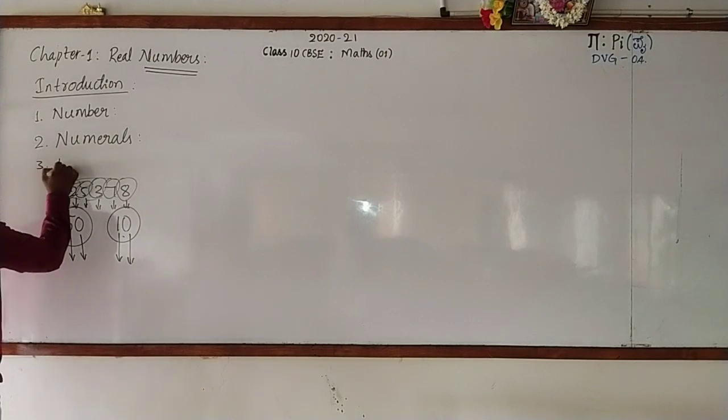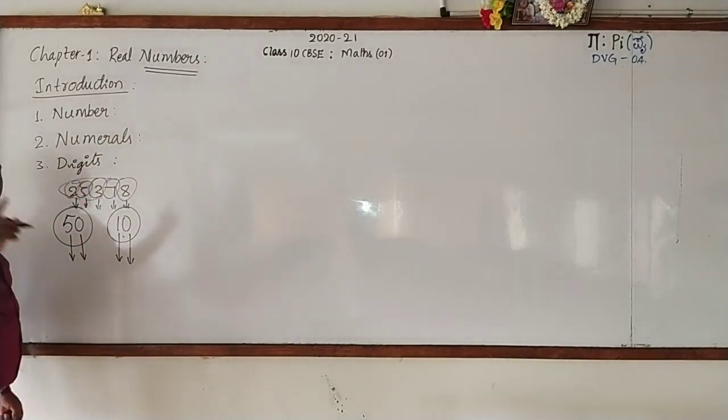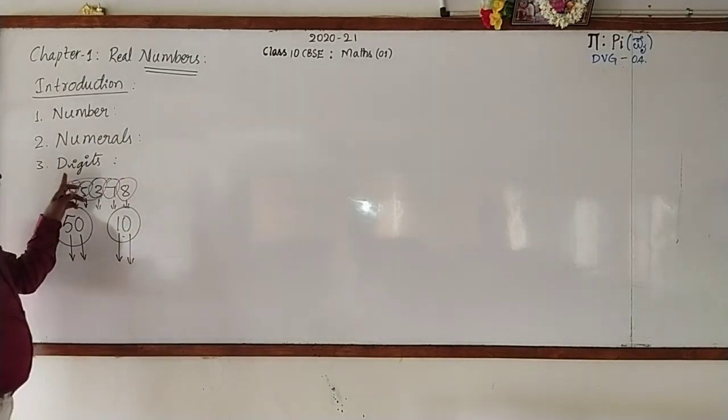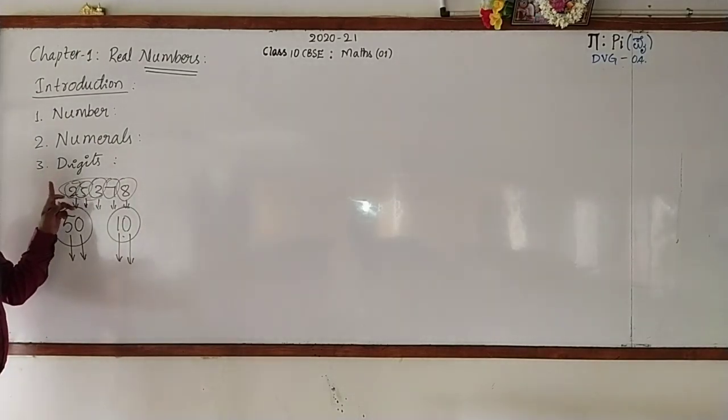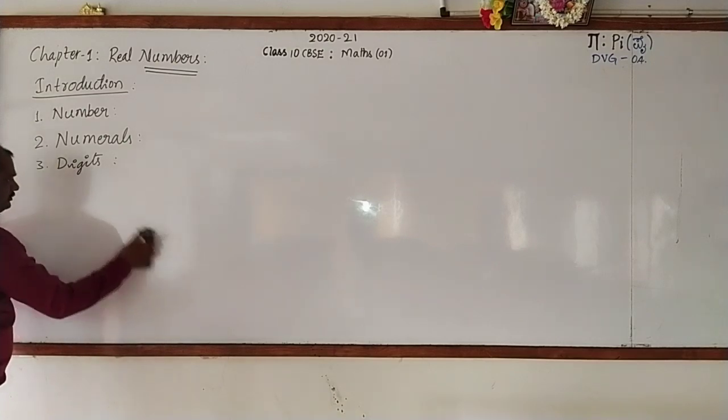Do you know how many digits are there in mathematics? Yes, there are 10 digits. Once again I tell, the symbols used for writing the numerals are called digits. There are 10 digits in mathematics.